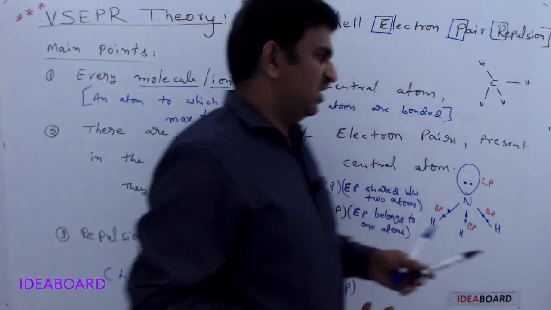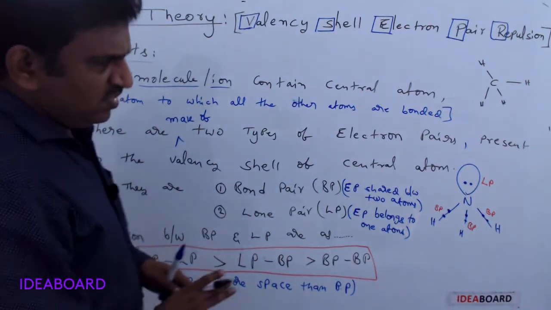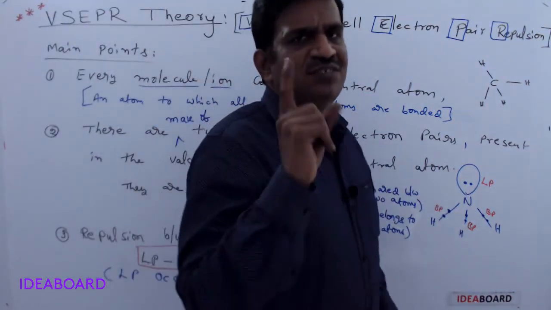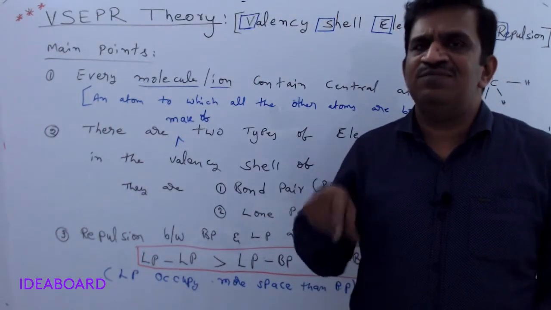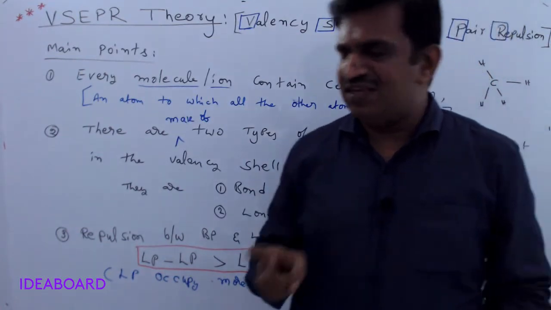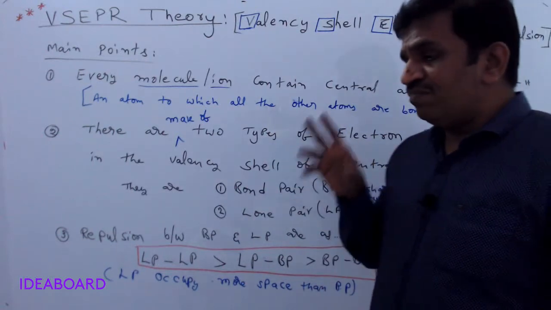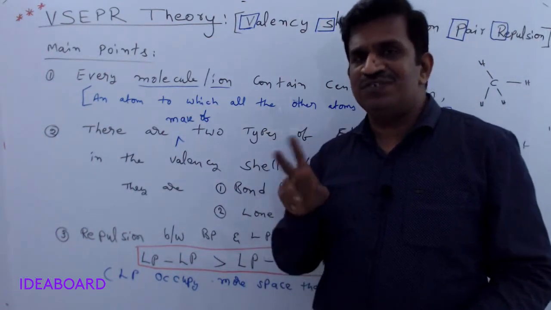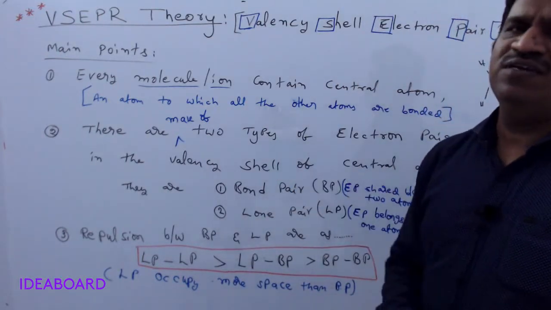How, sir? As per the postulates only, you check. First, always remember, in every molecule there must be one central atom. What is the central atom? The atom to which all the remaining atoms are bonded. Second, that central atom may contain two types of electron pairs on it. One is the bond pair, the second is the lone pair.